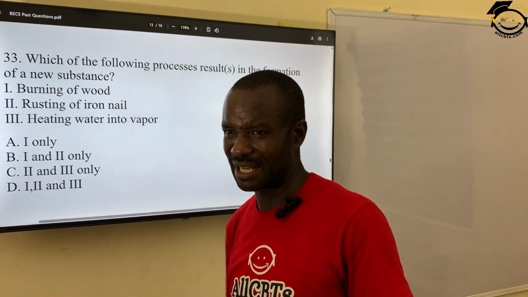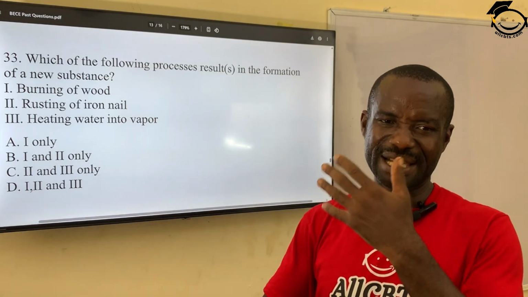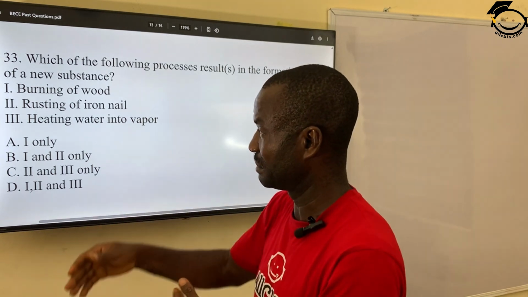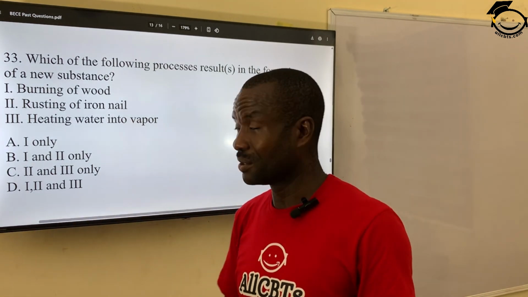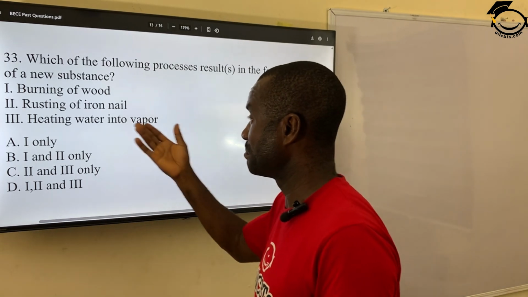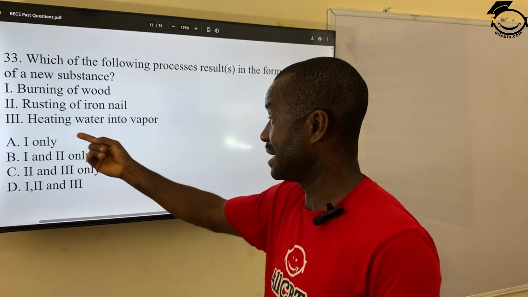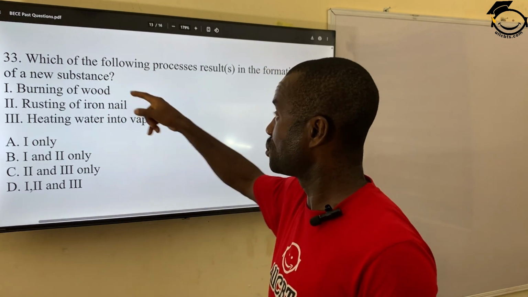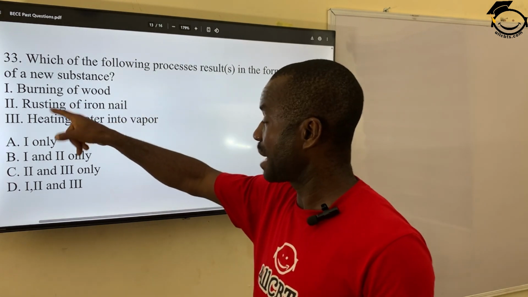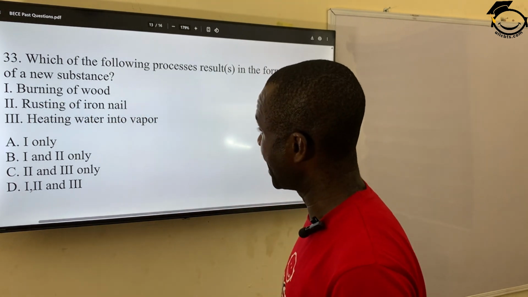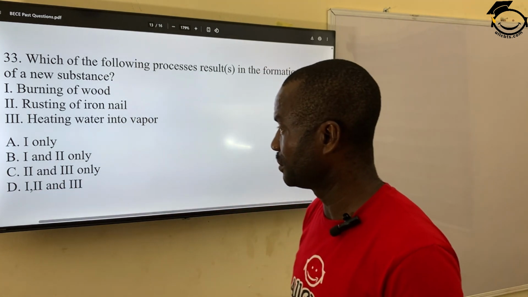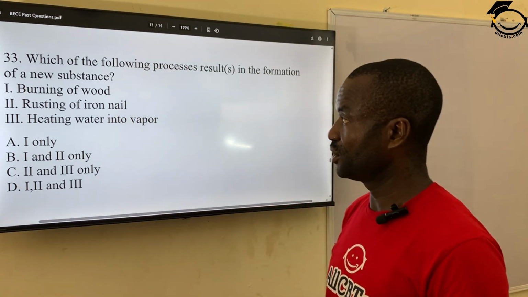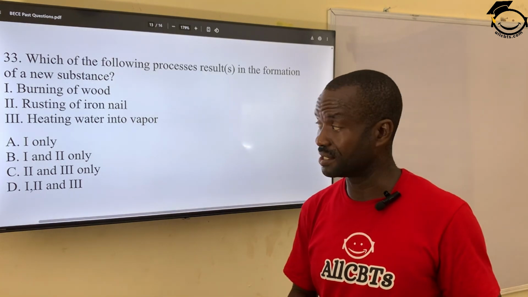But heating of water, water can change into vapor. That is a gas. And then this gas can be reconverted back to water. That is by condensation back to water. So there is no physical change actually taking place in heating of water. So the best chemical change or two changes that occur chemically is 1 and 2. So where are the options for 1 and 2? 1 only, A? No. B, 1 and 2. Correct answer is B. Burning of wood and rusting of iron, which are our chemical changes.